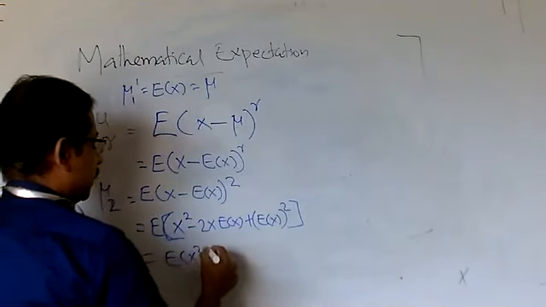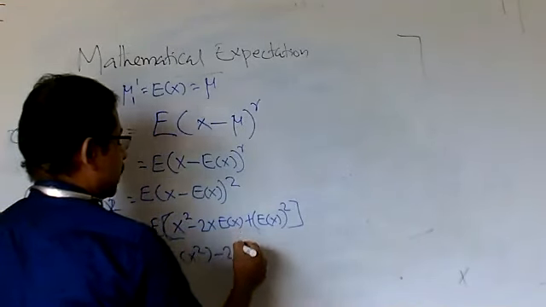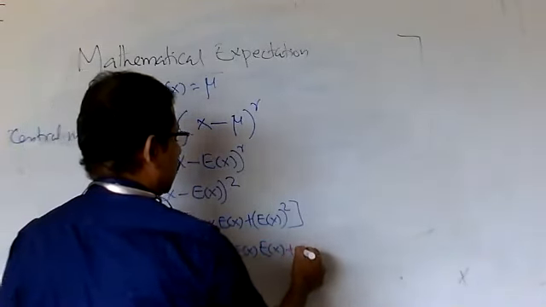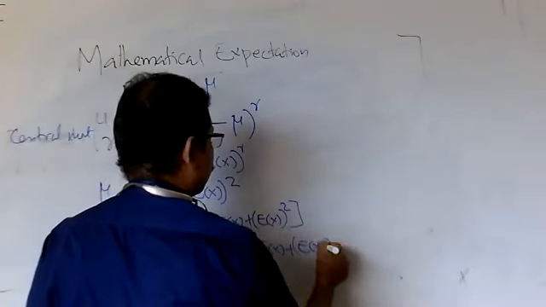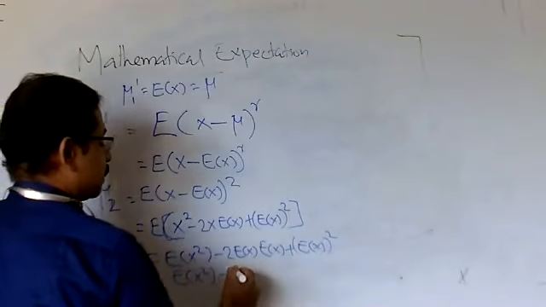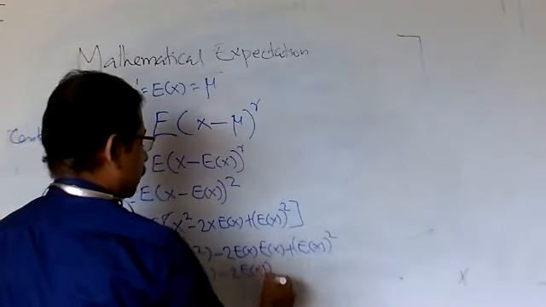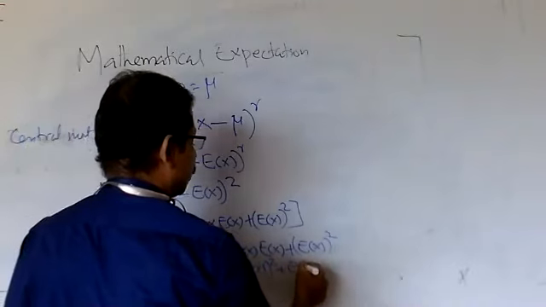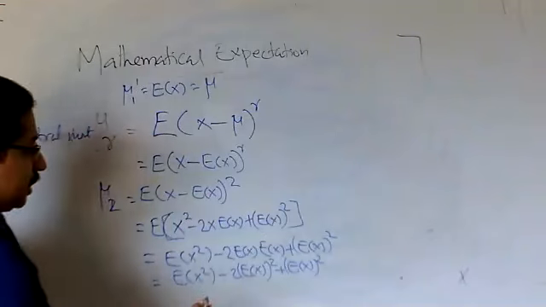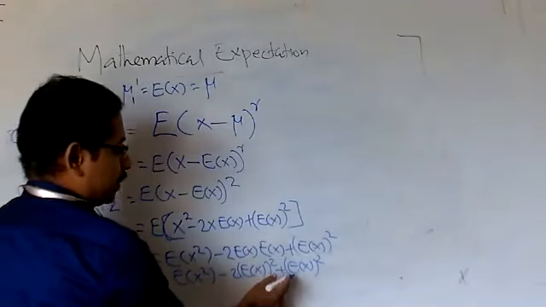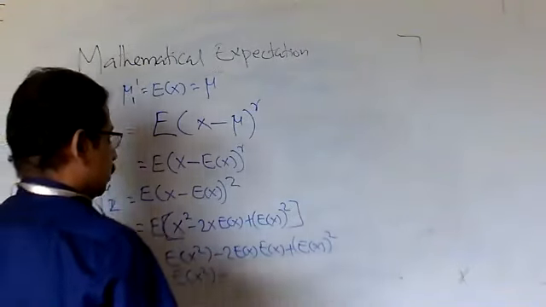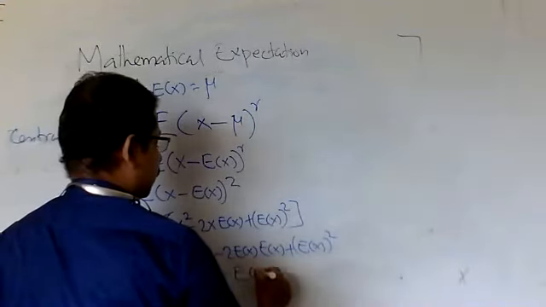This is expectation of x square minus 2, which is a constant, expectation of x, which is a constant, times expectation of x, plus (expectation of x) whole square. This equals expectation of x square minus 2 (expectation of x) whole square plus (expectation of x) whole square. So this becomes expectation of x square minus (expectation of x) whole square.